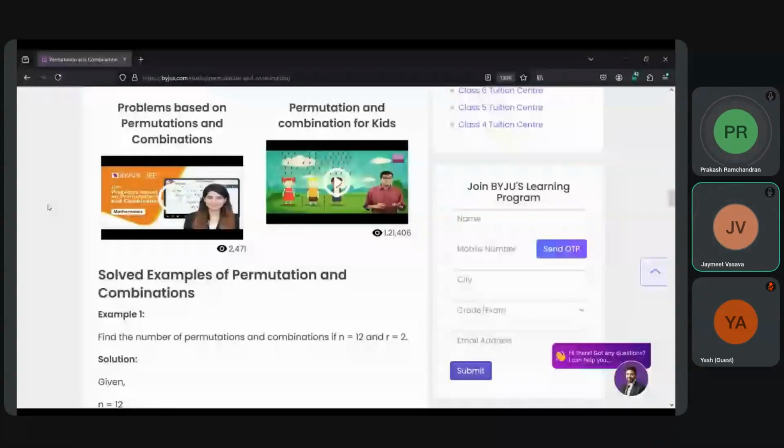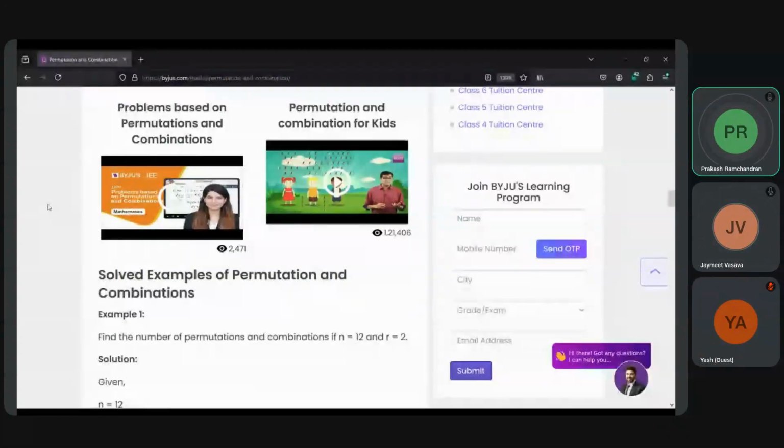One sec. Sorry, I got it wrong. For permutation with n equal to 12, it is 12 factorial divided by 10 factorial. So in the end, it would be 12 into 11, and the product would be 132. So 12 into 11 is how much? 132.